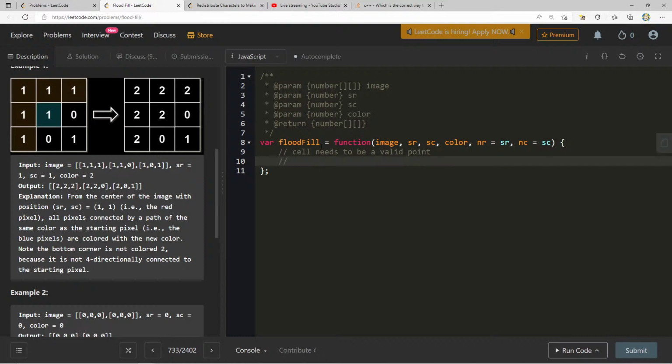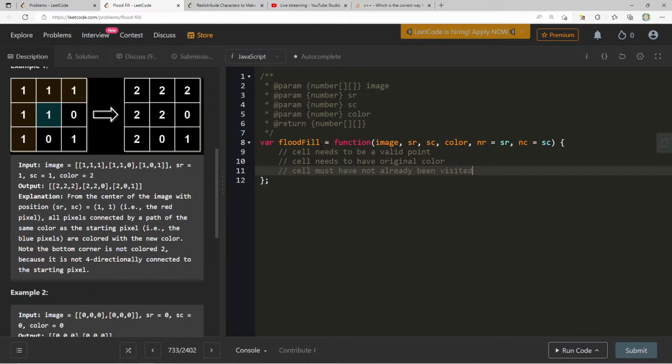Cell needs to be a valid point. Cell needs to have the original color. That's something important that we should keep in mind. And cell must not have already been visited.